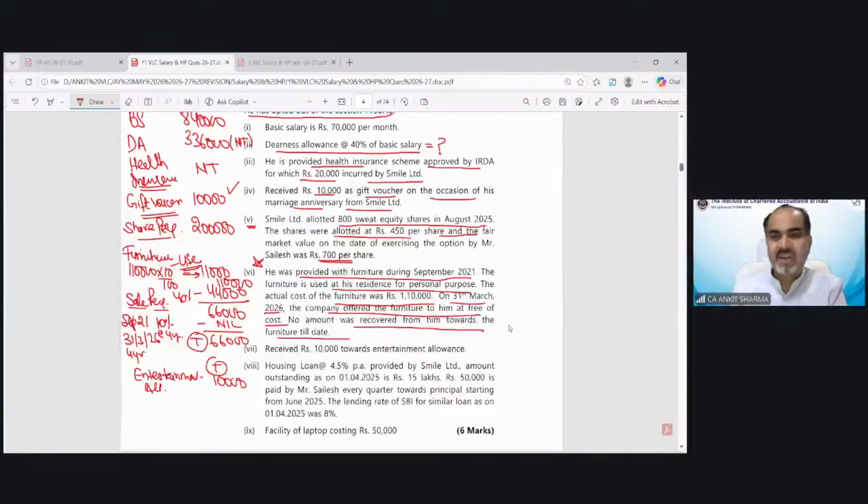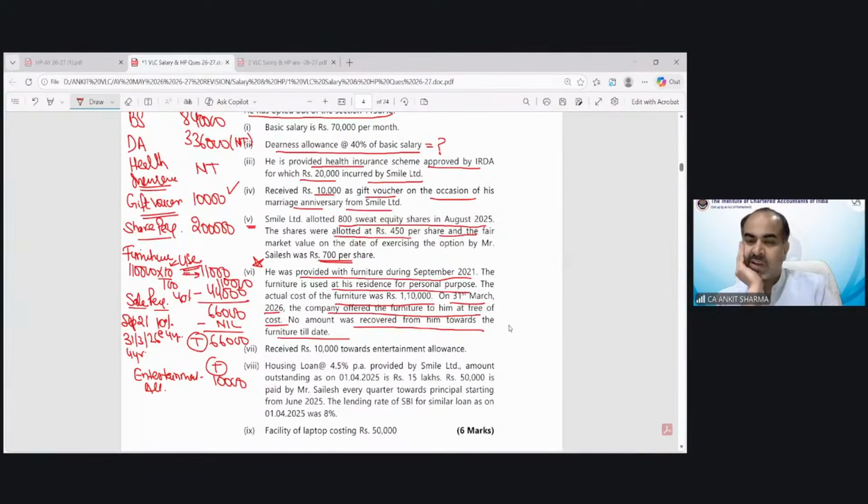Where 10% is given, Aditya is asking. Aditya, it has been given in the provisions. If you go through the provision of the salary topic, there is a perquisite which says taxability in case of use of asset. In that, you will see laptop is nil, car and other assets as per the rules, and any other asset 10% per annum is taxed for the purpose of use. In that other asset, all furniture, etc. has been included.